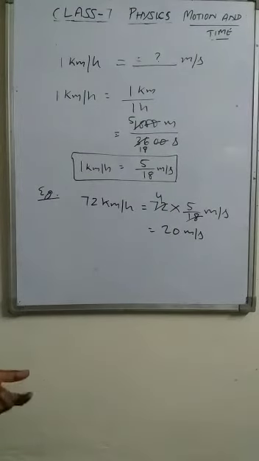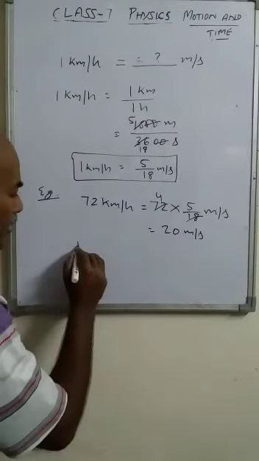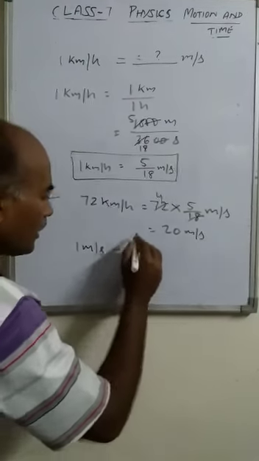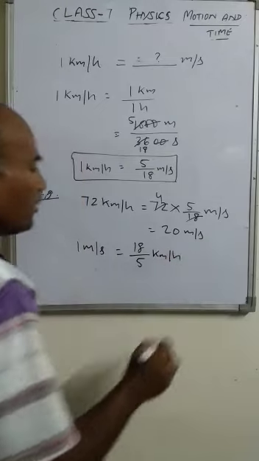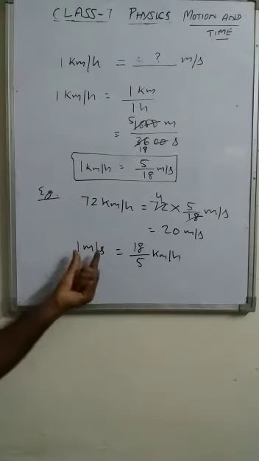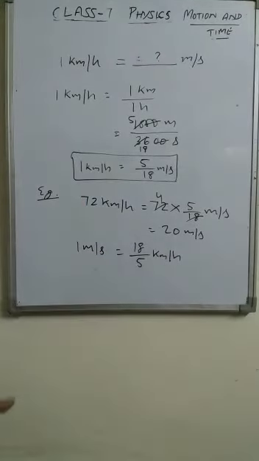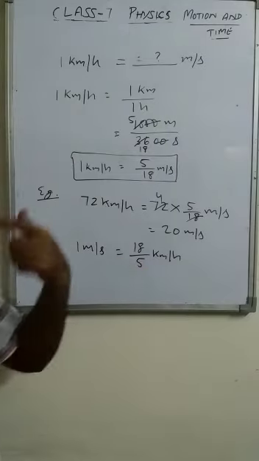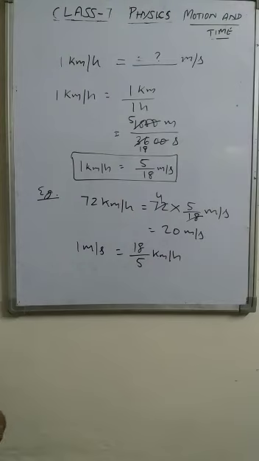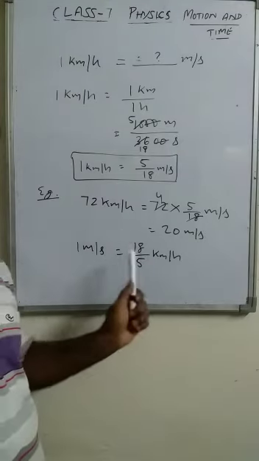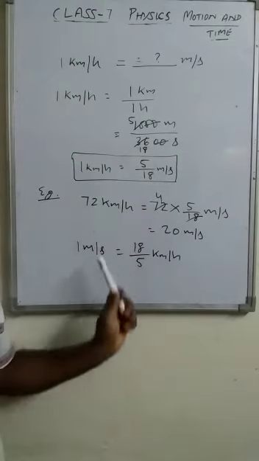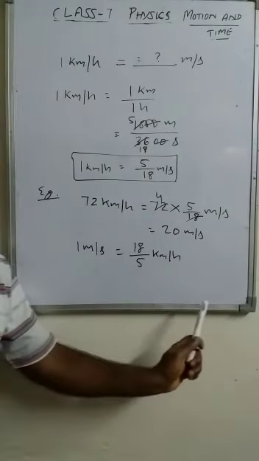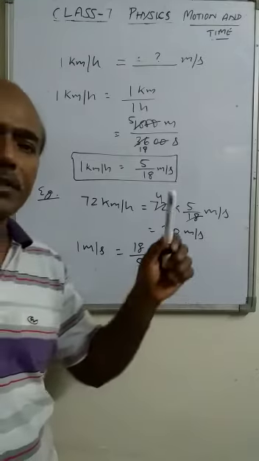On the other hand, if you want to change meter per second into kilometer per hour, it can just be reversed. 18 upon 5. 1 meter per second is equal to 18 upon 5 kilometer per hour. This is used to change meter per second into kilometer per hour. So these things have to be kept in mind, how to convert kilometer per hour into meter per second, meter per second into kilometer per hour.